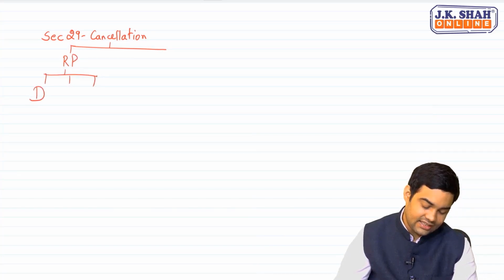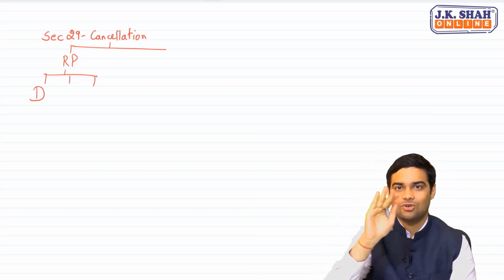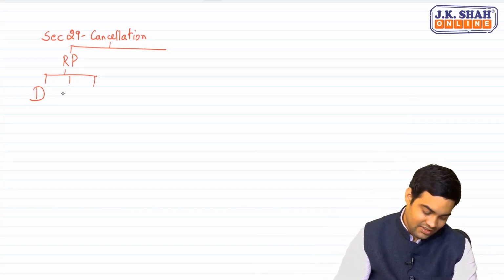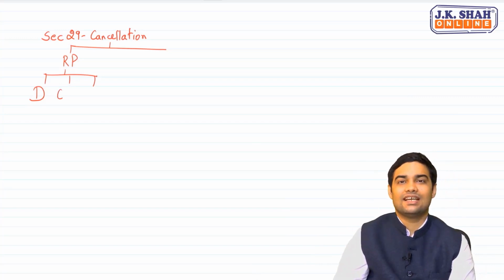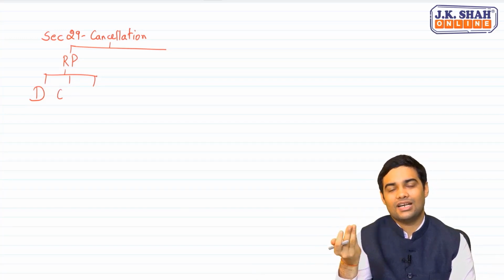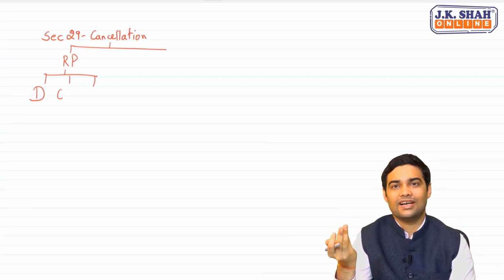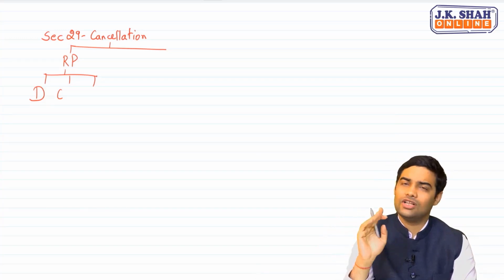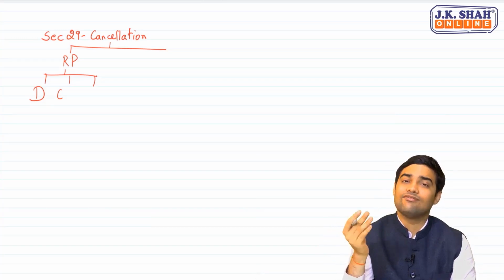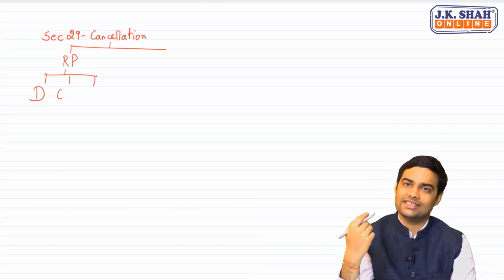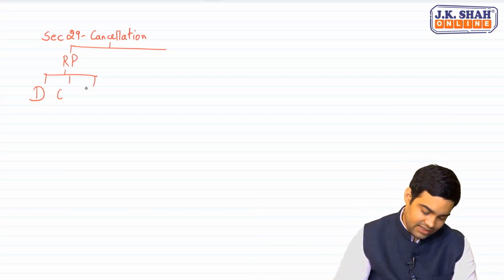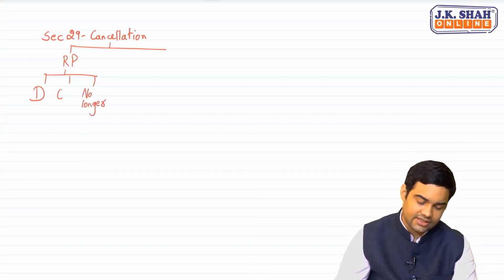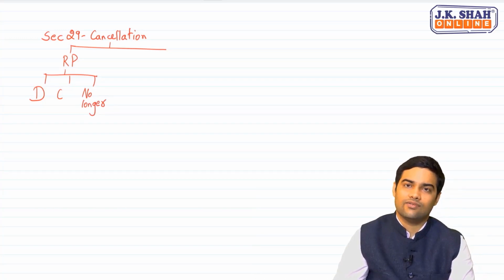1. Discontinuance of business. Close down. 2nd. Change in constitution of business. Sole proprietor becoming a partnership firm becoming a corporate, body corporate becoming a partnership firm. All these cases of change in constitution, where normally it would result into change in PAN. And the last one is a person who is now no longer required to register under section 22 or 23. No longer required to register.